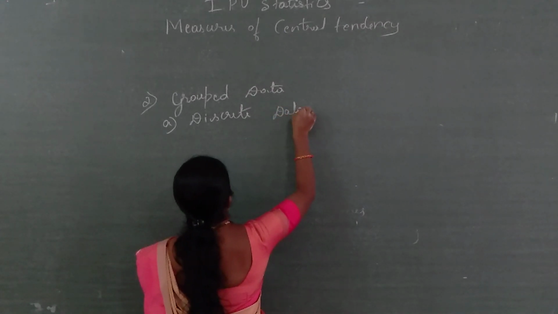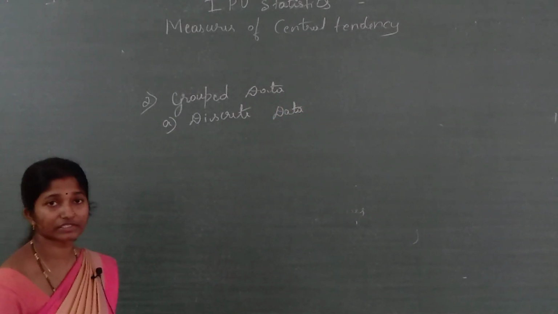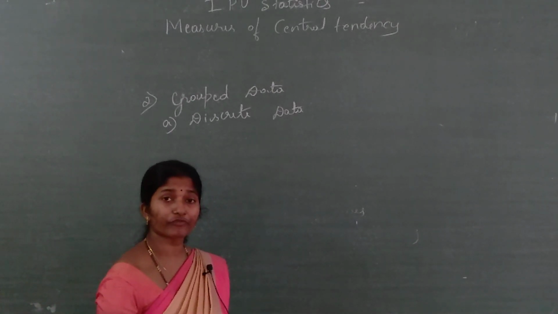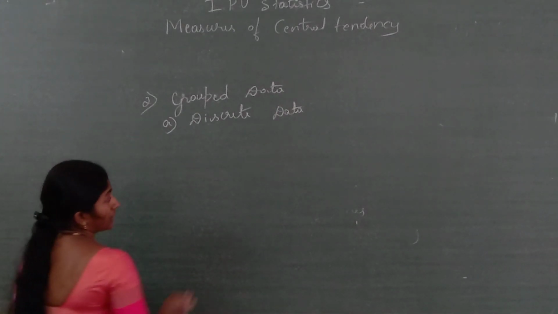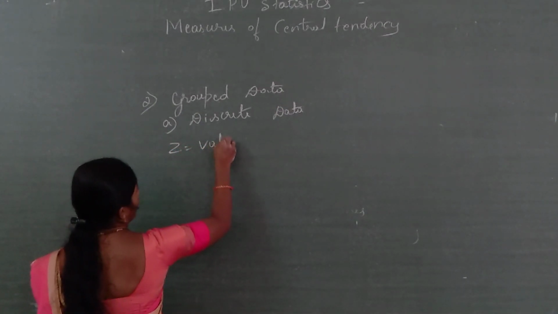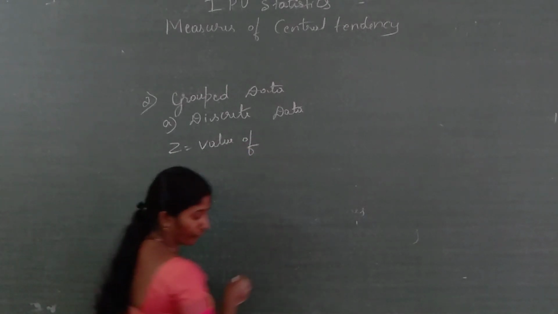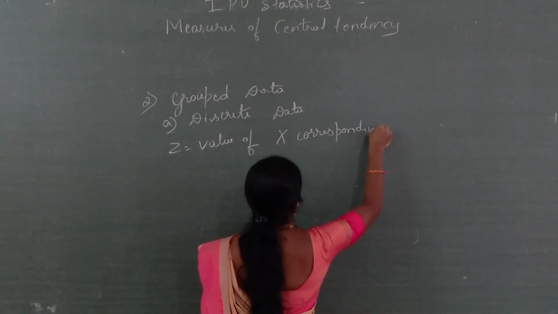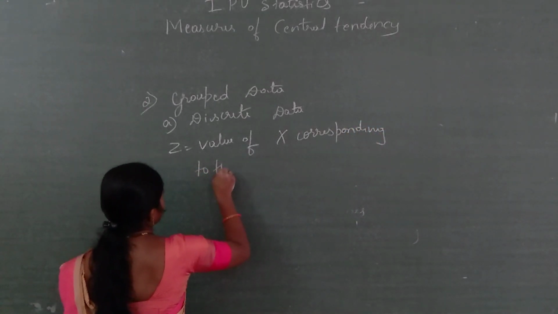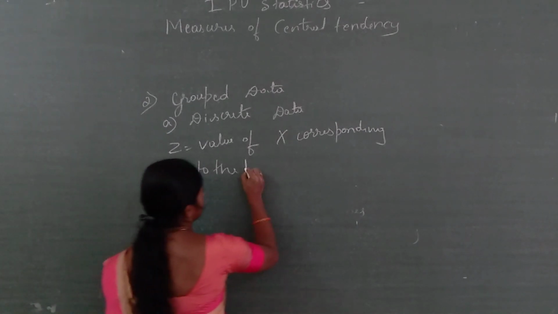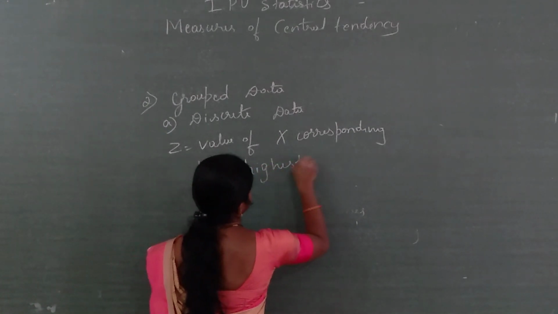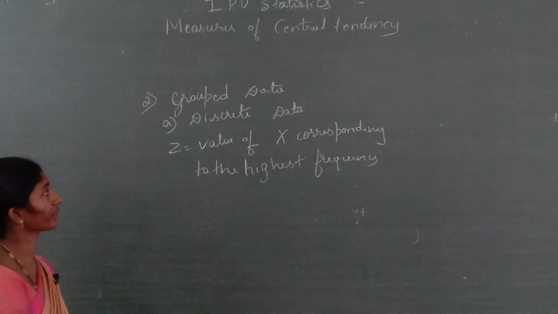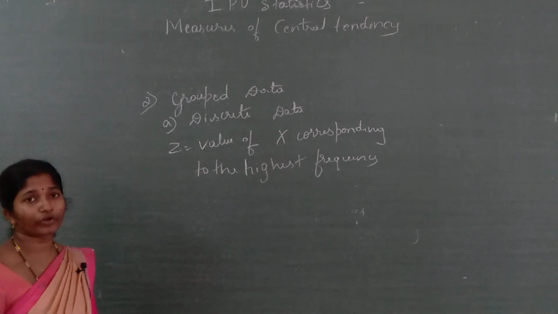In the grouped data, that is discrete data or discrete frequency distribution, Z, your value of x corresponding to the highest frequency. Here, value of x corresponding to the highest frequency.